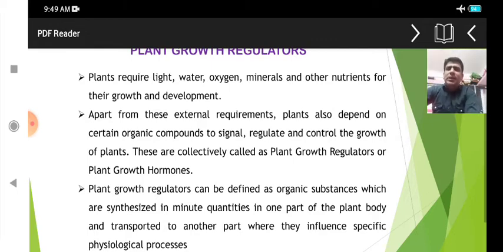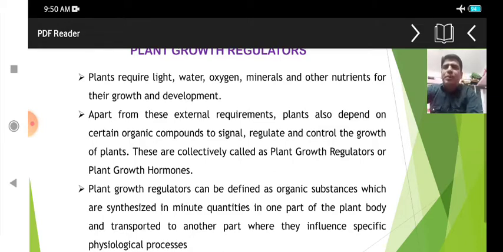These organic components are synthesized in one part of the plant body and transported to another part, where they influence a specific physiological process. That physiological process may be growth of the part, or cell division of the part, and so on.